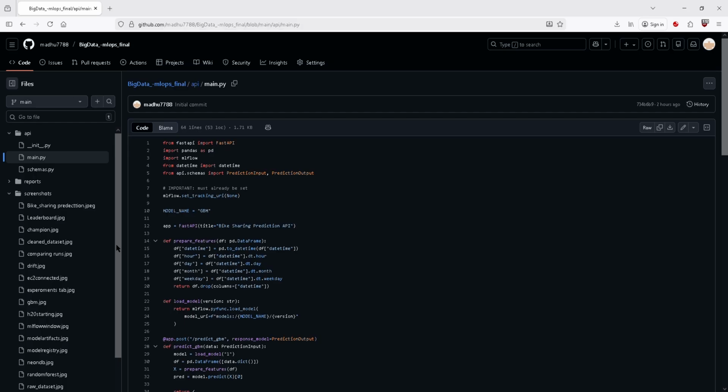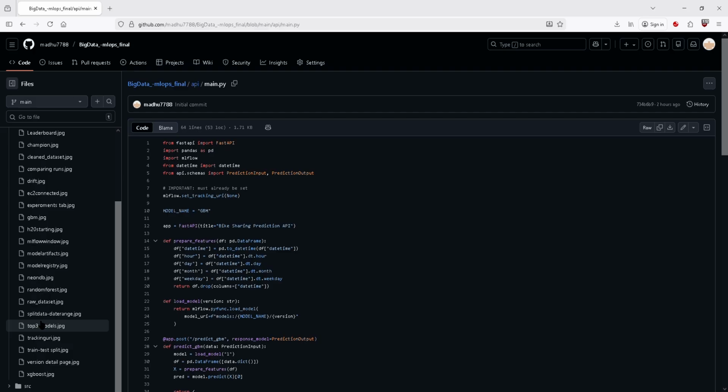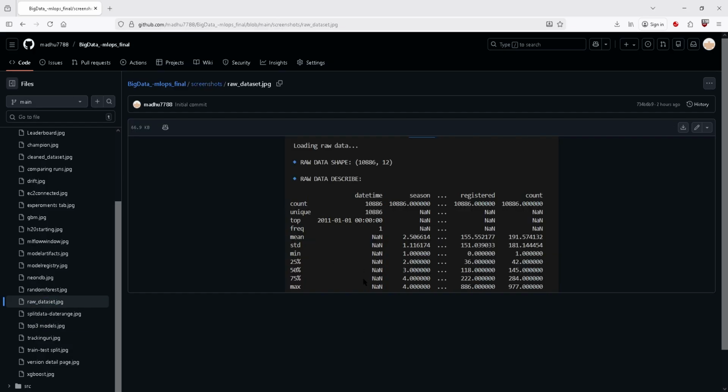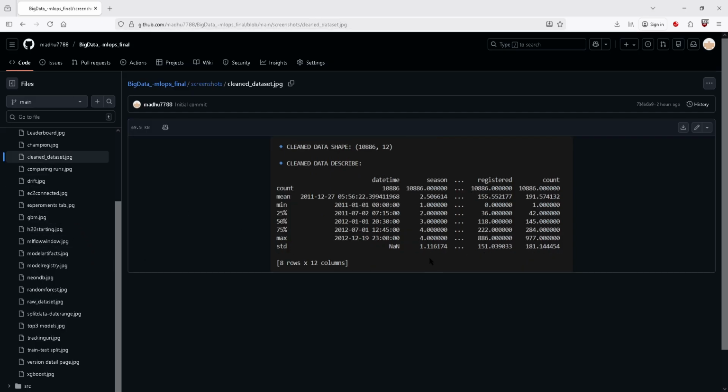Initially I took the dataset from a publicly available server, which is a bike sharing dataset, and it consists of around 10,000 records. This is the raw dataset which I have taken from the source. By using some data cleaning techniques in Excel, I changed this data into a clean dataset which looks like the following. Data cleaning includes handling timestamps, validating numerical ranges and ensuring consistency across the features. We validate the cleaning process using the df.describe function before and after the cleaning.